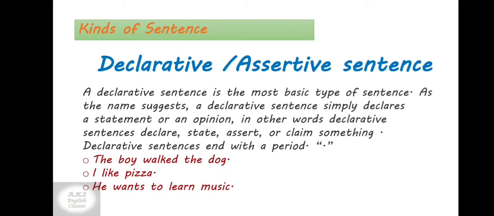Examples of declarative sentences are: the boy walked the dog, I like pizza, he wants to learn music. So as you can see, these are simple declaration. Honesty is the best policy, time is money. Such kind of statements are also declarative sentences.